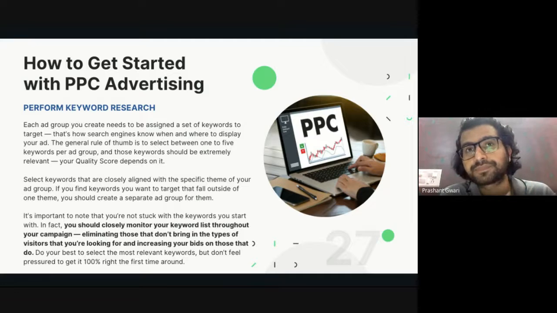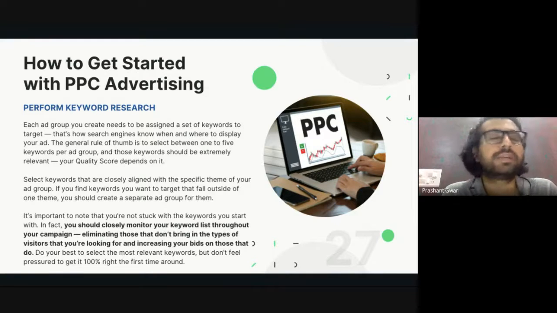For example, you want to target people who are looking for digital marketing jobs as well as those looking for digital marketing courses. The keyword is the same, digital marketing, because you are targeting broader audiences. For the second one, you will choose a different ad group and create a different advertisement. The campaign will be the same. A single campaign can have more than one ad group. It can have 7 or 8 ad groups. So in that campaign, you will create a separate ad group for the keyword which is not aligning with the ad text or ad copy.